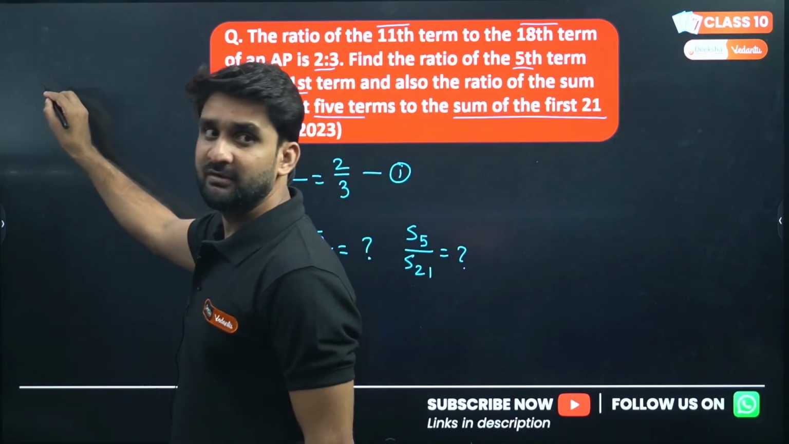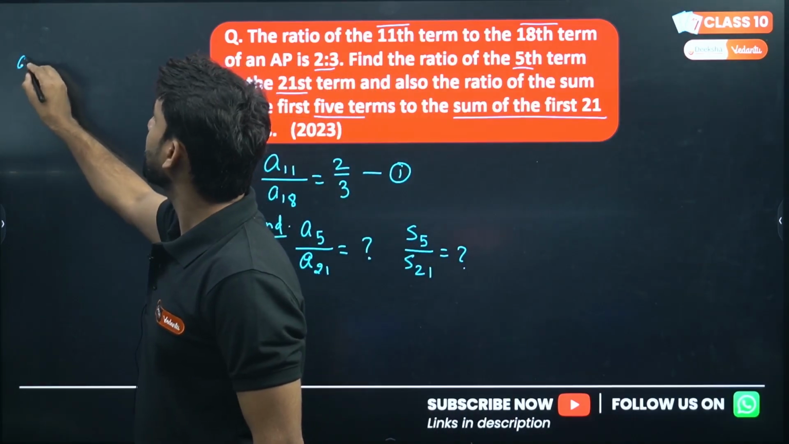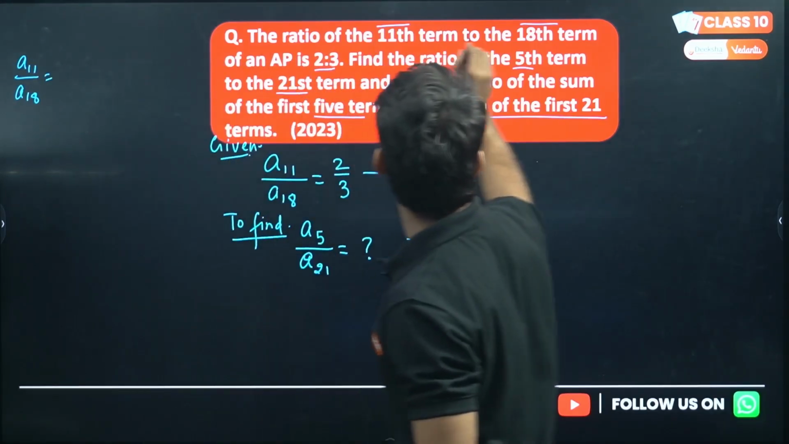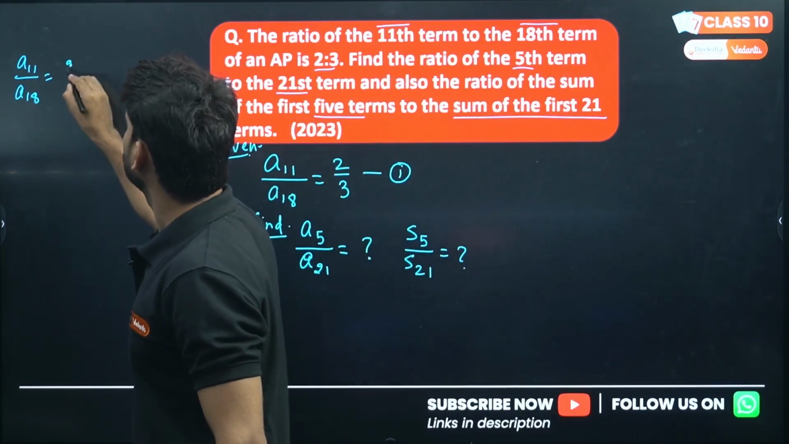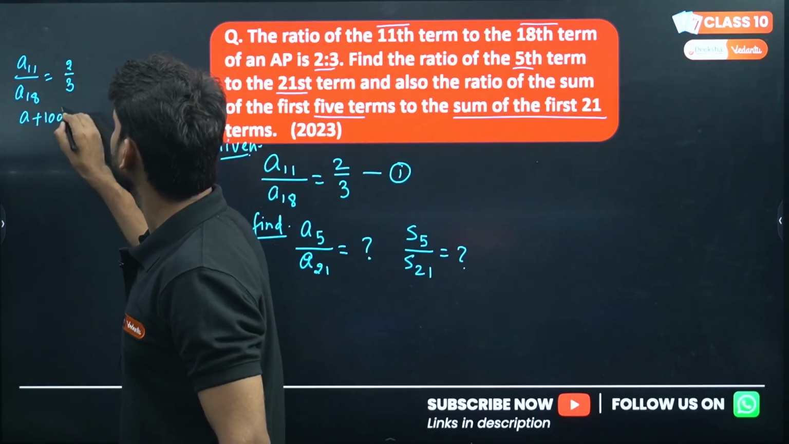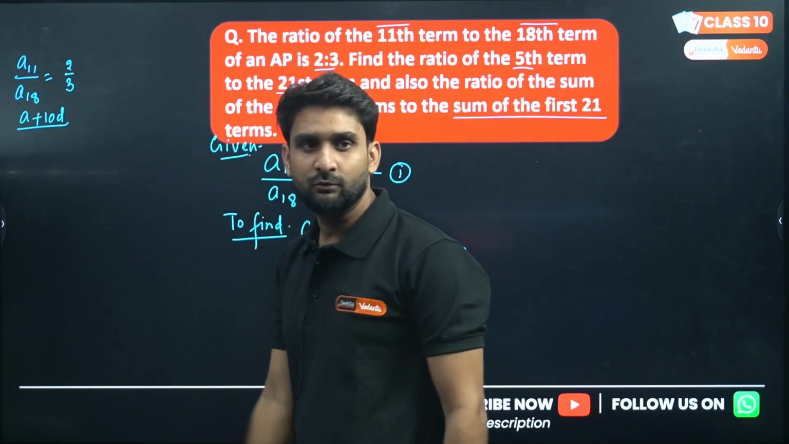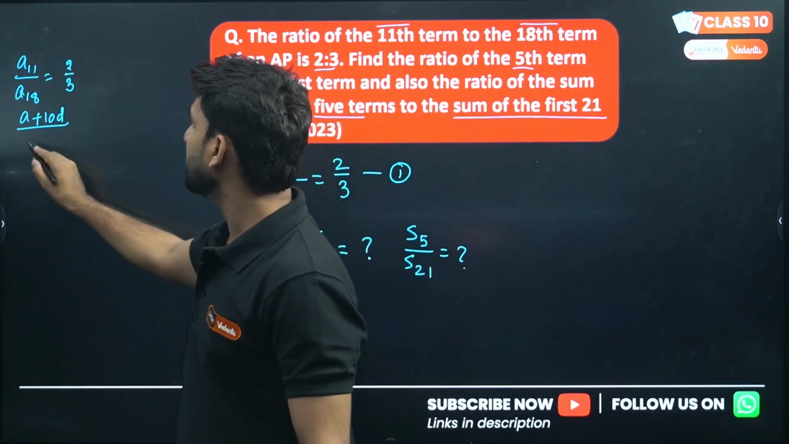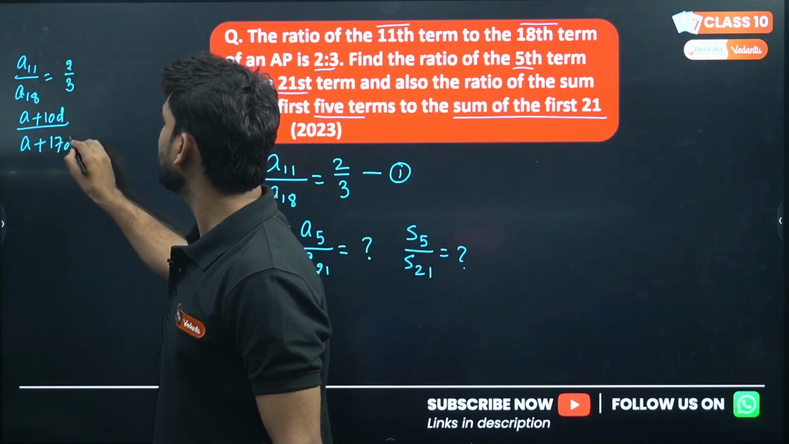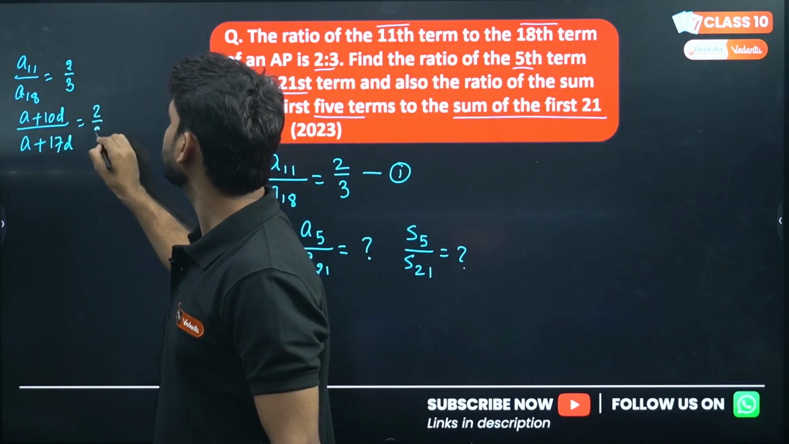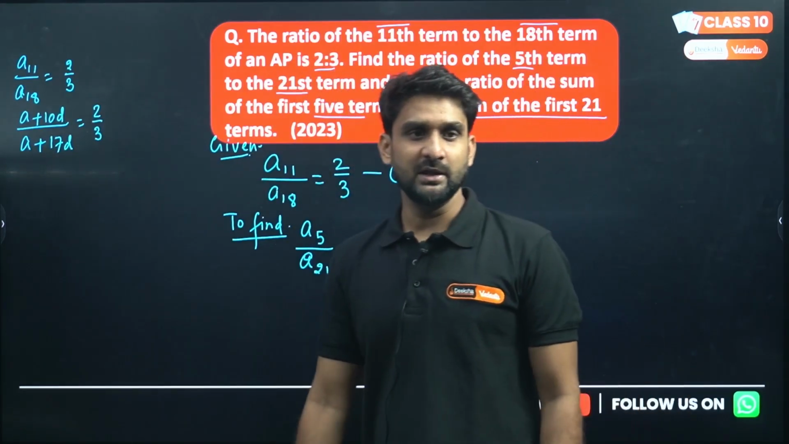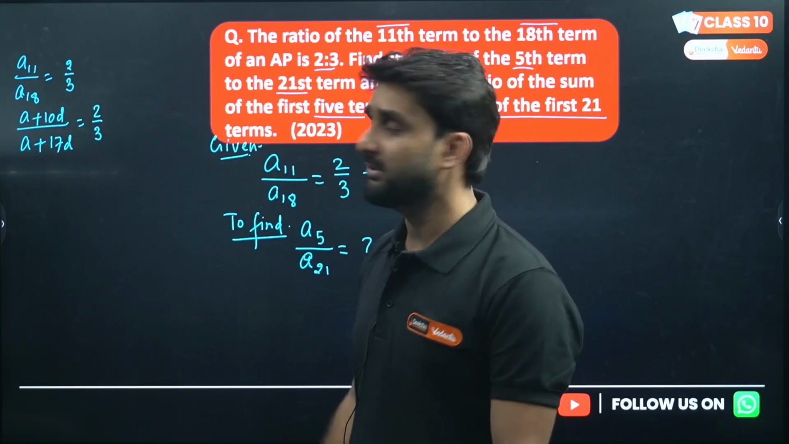So A11 by A18 is given, 11th term to the 18th term is 2:3. So what will the 11th term be? A11 will be A plus 10D. You know how to write the situation. And for the 18th term, we can write A plus 17D, so A11 by A18 equals 2/3. A11 will be A plus 10D and A18 will be A plus 17D because the same AP is there.